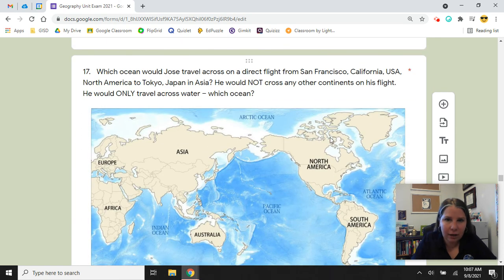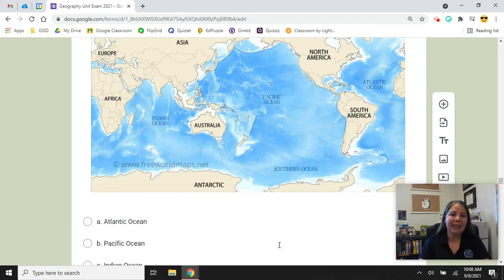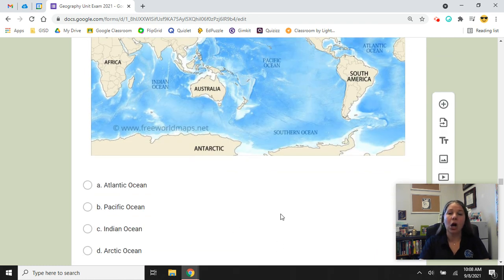17, we'll need to very carefully look at this image that you see in front of you. In which direction would Jose travel on a direct flight from San Francisco, California, USA, North America? Find North America on that map. To Tokyo, Japan, over in Asia. If he's not going to cross any other continents on his flight, he would only travel across water. Which ocean is he going to go over? Would that be Atlantic, Pacific, Indian, or Arctic?